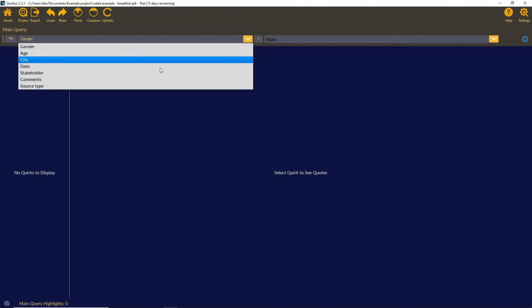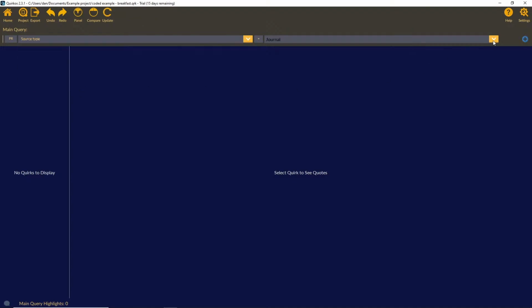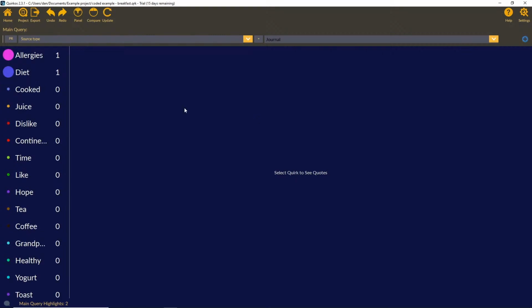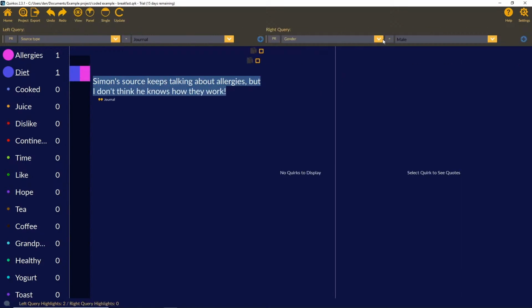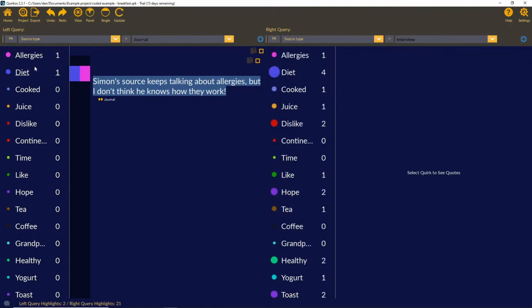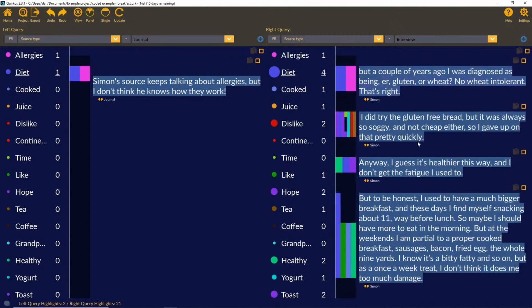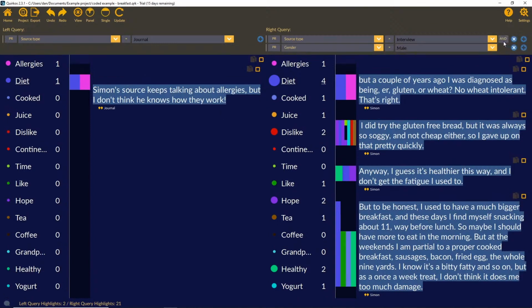So here, for example, we've got the source type, and if we click journal, we'll see the data that we've coded. So we didn't put very much in there at this time, but there we've coded to allergies and diet. And by splitting the screen and running the side-by-side comparison view here, we can also see how that looks with the interview. So on the right now we have how we've coded the data from the interviews, and on the left this is how we've coded our journal.